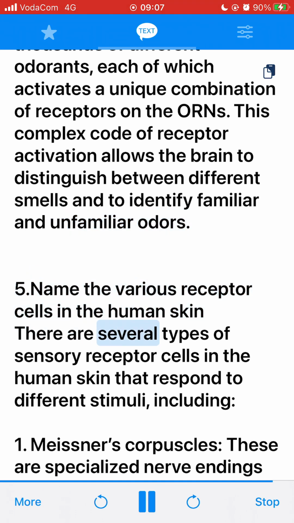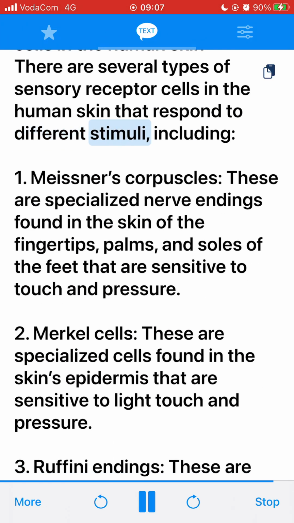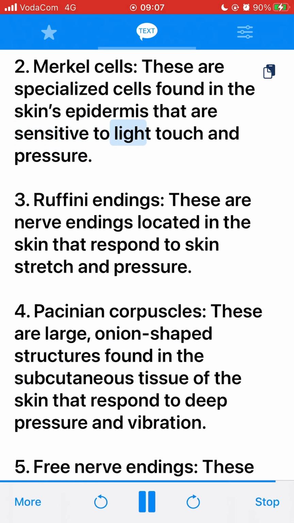There are several types of sensory receptor cells in the human skin that respond to different stimuli, including: 1. Meissner's corpuscles. These are specialized nerve endings found in the skin of the fingertips, palms, and soles of the feet that are sensitive to touch and pressure. 2. Merkel cells. These are specialized cells found in the skin's epidermis that are sensitive to light, touch, and pressure. 3. Ruffini endings. These are nerve endings located in the skin that respond to skin stretch and pressure.